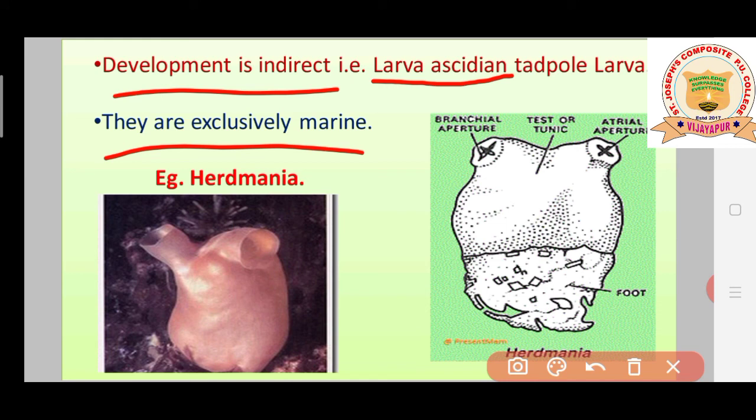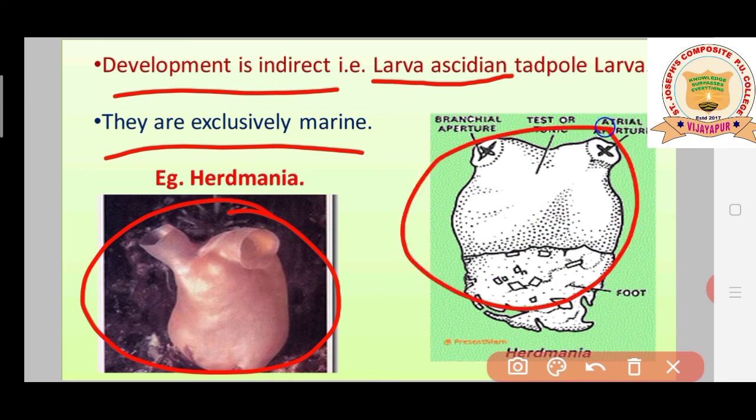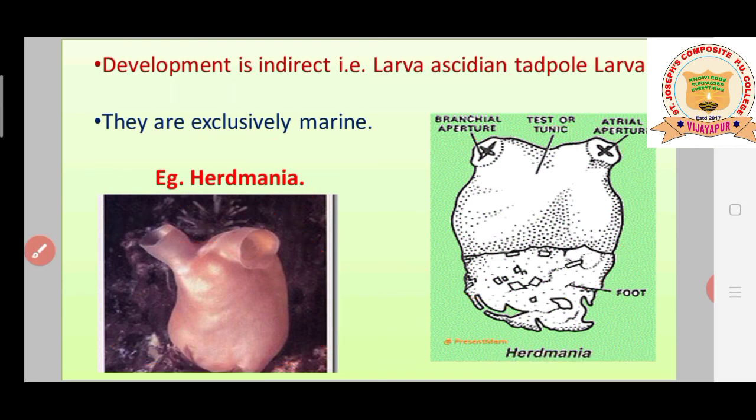Okay, students. Here you can see the real picture of Herdmania. Herdmania is an example of urochordata. It is a real picture, and we have made its diagrammatic picture here. This is an urochordata, students. So the example for urochordata is Herdmania. Hope you all understood the concept regarding the phylum urochordata. Let's go to the next phylum, that is cephalochordata.